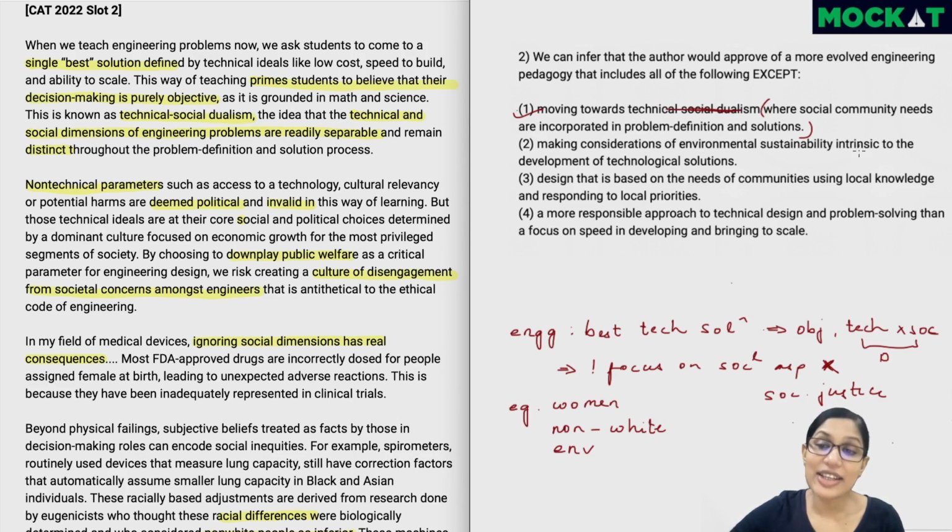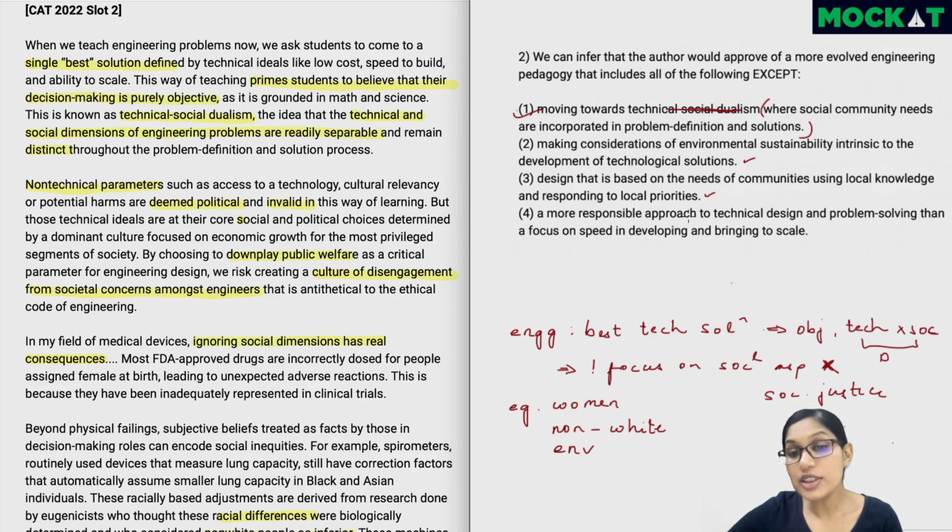Making considerations of environmental sustainability intrinsic to the development of technological solutions is definitely correct. We have spoken about the environment, so we can confidently say that the author would want engineers to work on that. Design that's based on the need of communities using local knowledge and responding to local priorities. Definitely, this could be communities based on gender or race, right? So this is definitely something that the author would want. The author would want all communities to be represented.